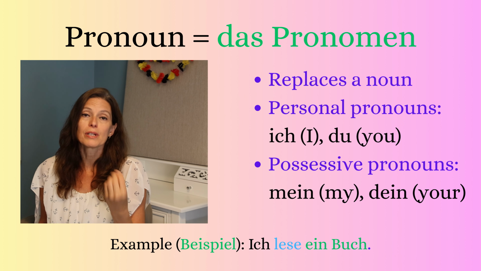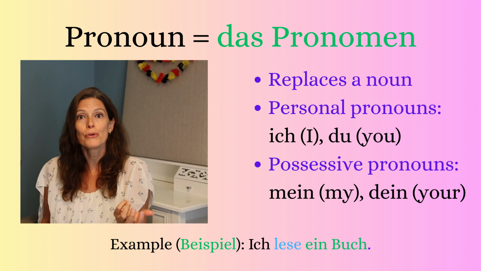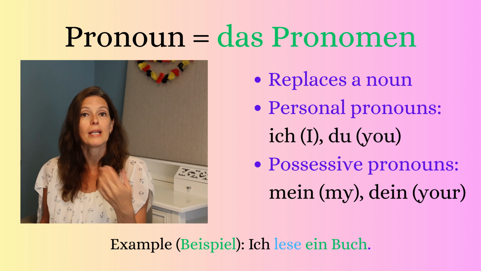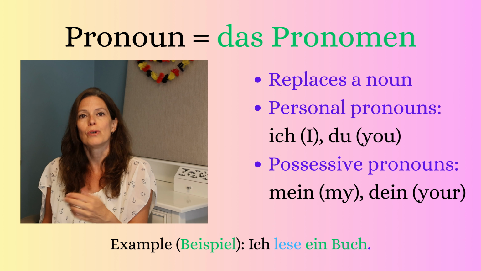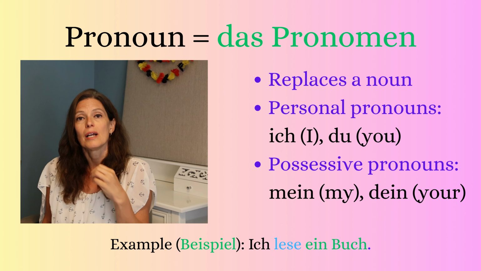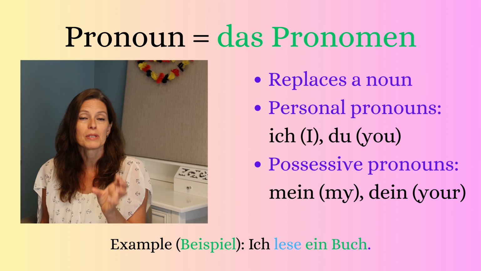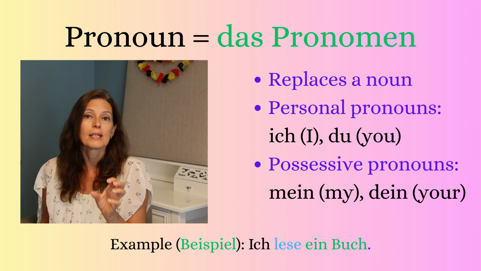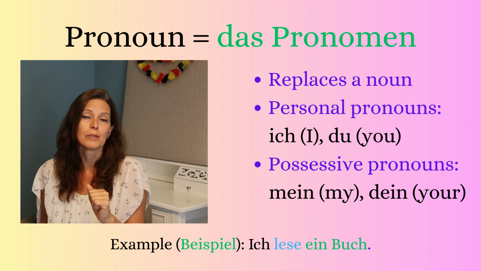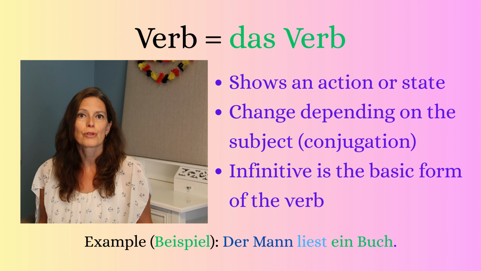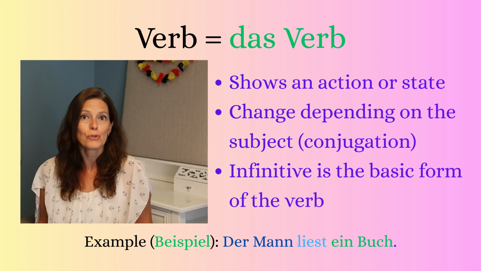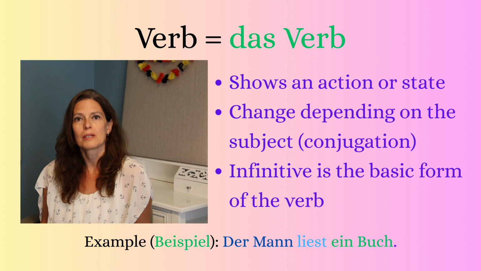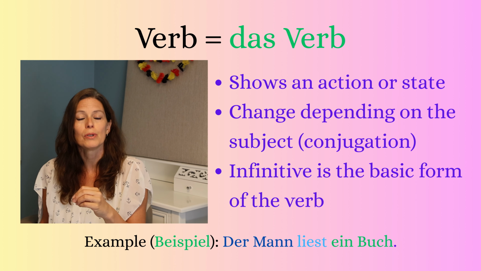But instead of a noun you can also have a personal pronoun as a subject. If you say ich lese ein Buch, I am reading a book, and then you would have to conjugate the verb differently. So the verb shows the action or what someone is doing. Verb in German. Der Mann liest ein Buch.